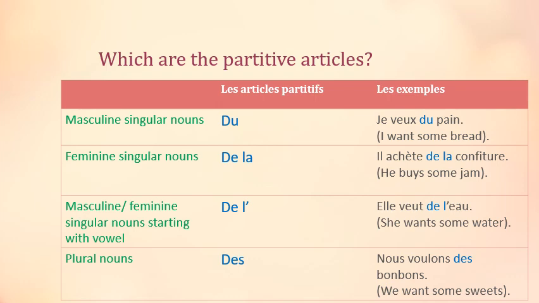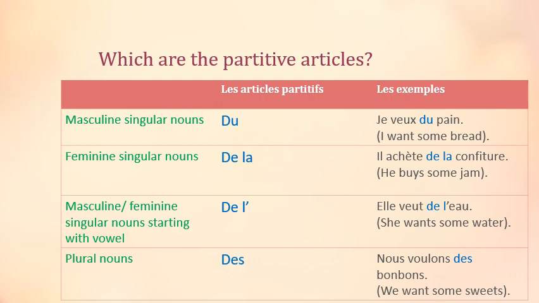Then, for feminine singular nouns, the article is de la. Il achète de la confiture means he buys some jam. So, confiture being a feminine noun, the partitive article is de la.